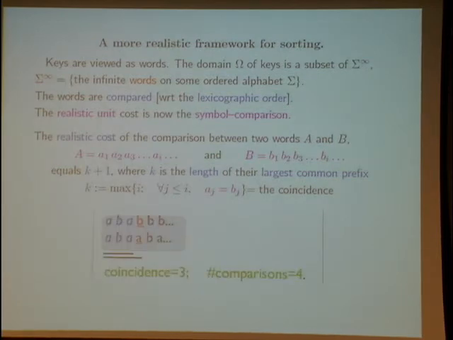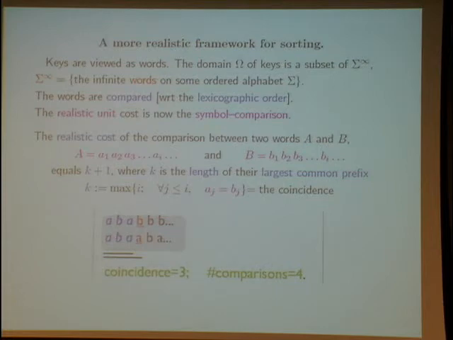In this case, we have two words, A and B. If we want to know which is the largest word, we compare the first symbol, and they are equal, the second symbol, they are equal, the third symbol, they are equal, and now you continue, and the fourth symbols are not equal, and B is larger than A. That means that A, the first word, is smaller than the second one.